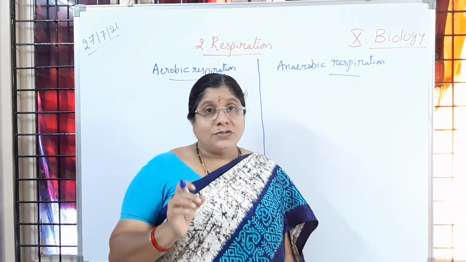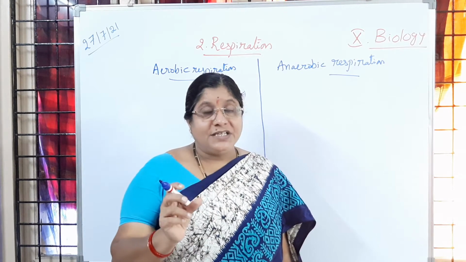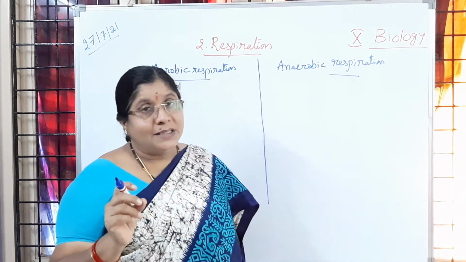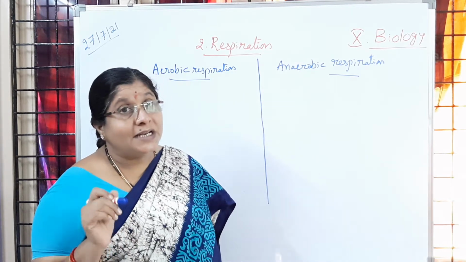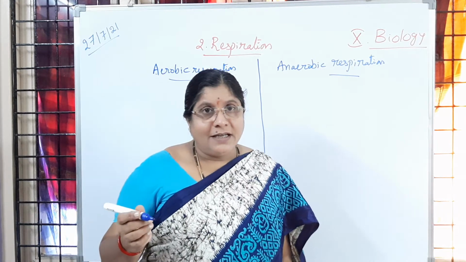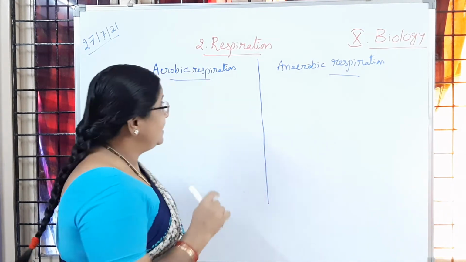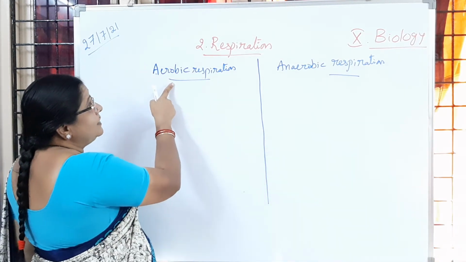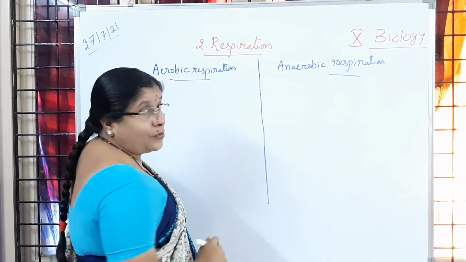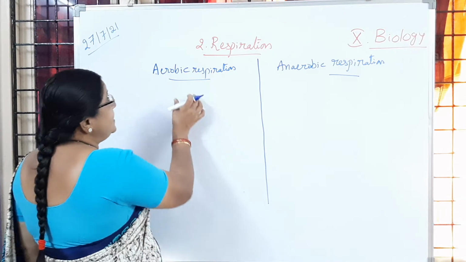Is it not? So the glucose molecule, or the chemical bonding present in the form of inorganic phosphate in ATP, which helps in release of energy, happens in 2 ways. One is aerobic respiration, and the other one is anaerobic respiration. What does it mean?